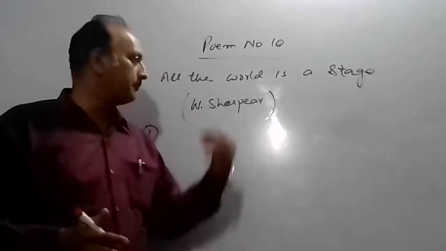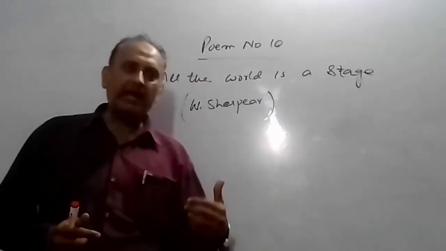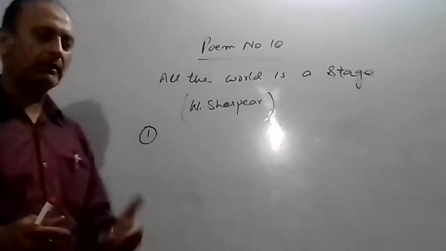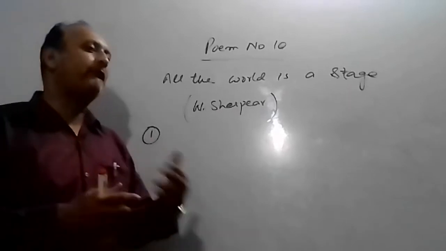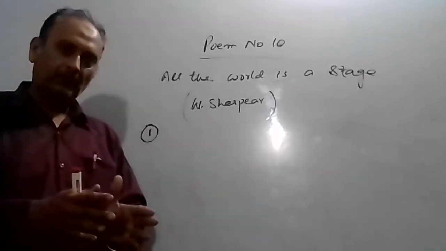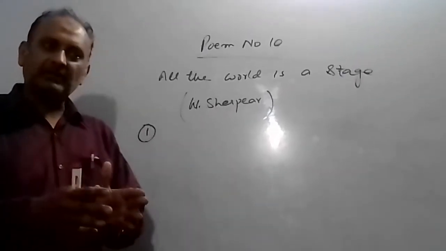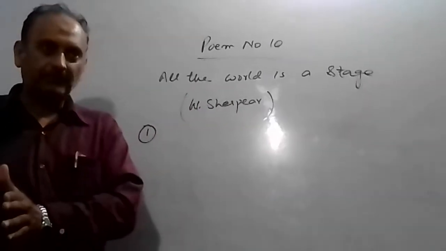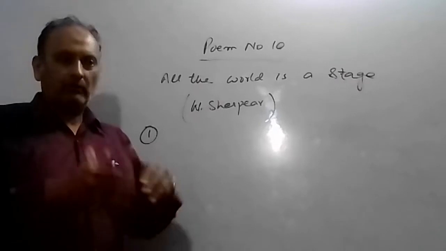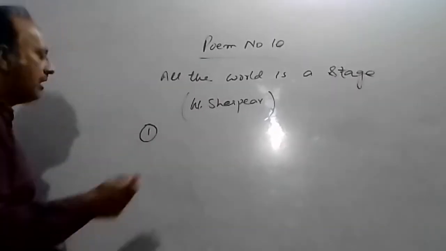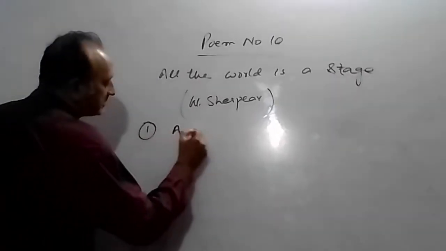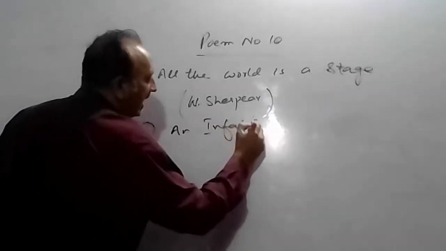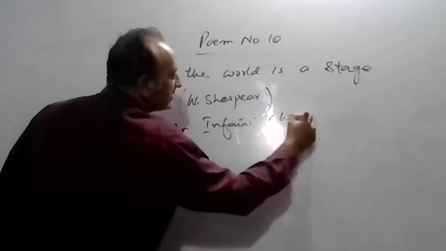According to the poet, all the men and women who are leading their life in this world are in fact performing their characters, right? And their characters consist of several different stages. And what are those stages? Obviously, the first is the infant child.